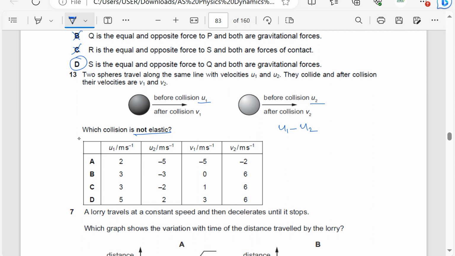If collision occurs, u1 is greater than u2. Then after collision, this is called relative speed of approach. Relative speed of separation is going to be equal to v2 minus v1. So v2 is going to be bigger than v1. So u1 minus u2 should be equal to v2 minus v1 for the collision to be elastic. So let's check.